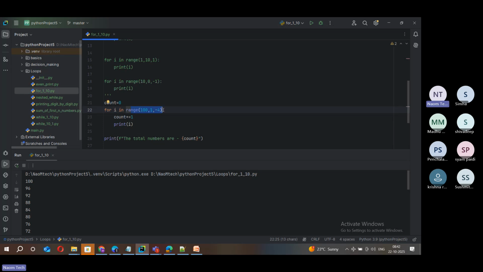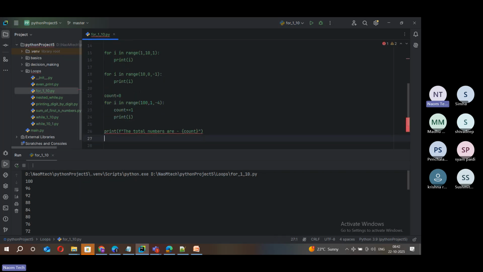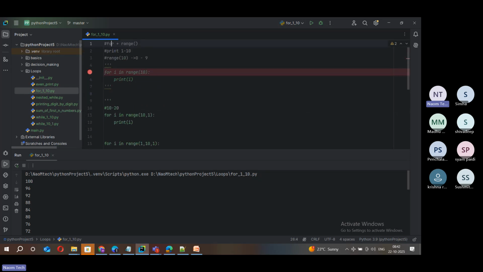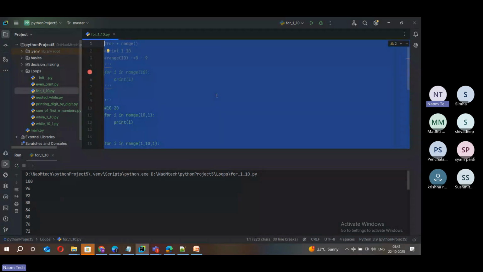Anyhow, we are going to work with for, right? We are going to apply it on all data structures. So we are going to work with for rigorously, so you get a very detailed understanding of for. So this is the overall idea, friends. If you want, you can try this example. Overall, I hope you got clarity on for. This is one of the very core concepts of Python, understanding for.